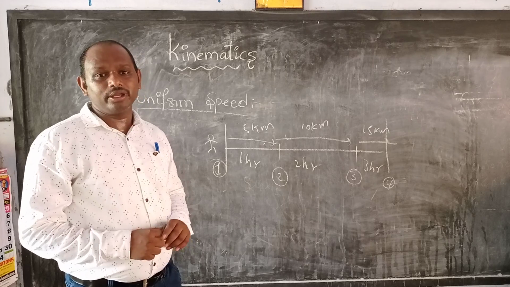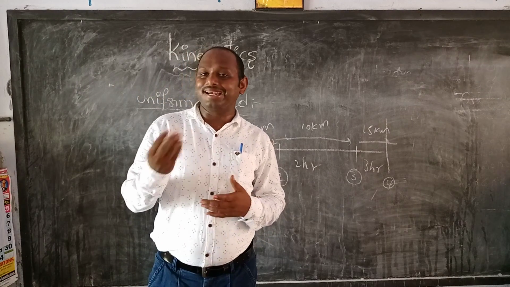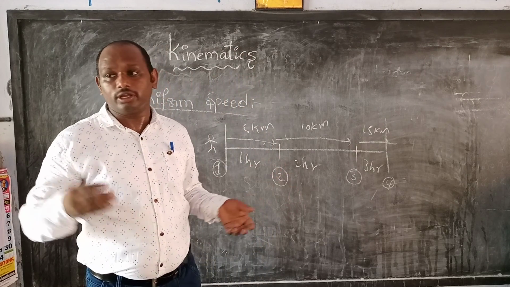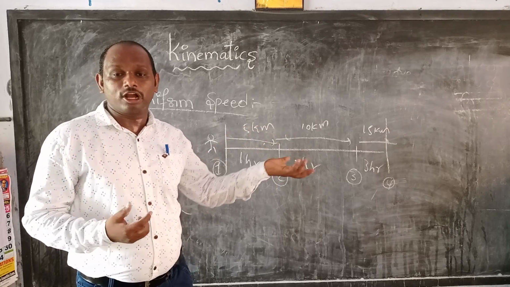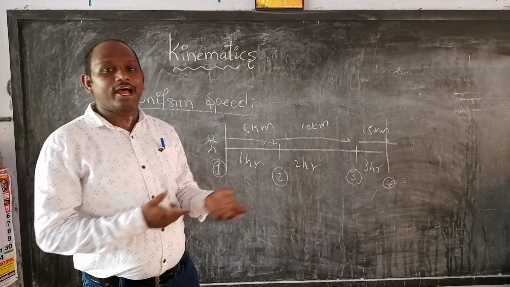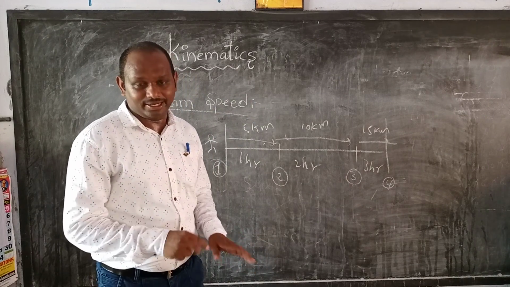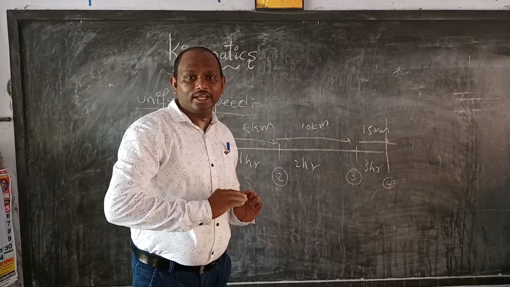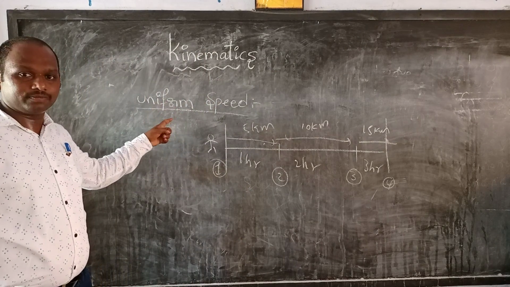Another example is escalators, in big shopping malls and in cities like Visakhapatnam, Hyderabad, Rajahmundry, in railway stations. When we stand on the escalator, it automatically moves up. That is one example of uniform speed.